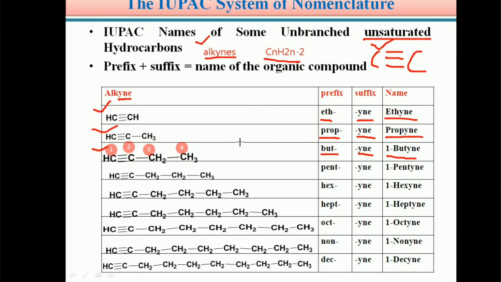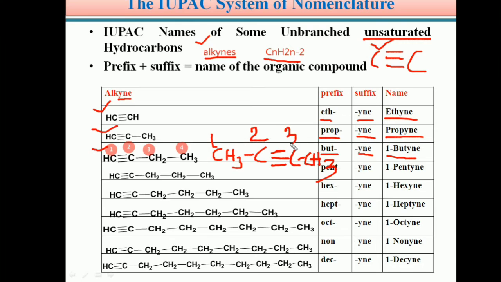For example, students, if the compound is like this, CH3, C triple bond C, because there is a triple bond between two carbon atoms, and a single bond to CH3. So students, this compound is having the triple bond between two carbon atoms, and you can give numbering 1,